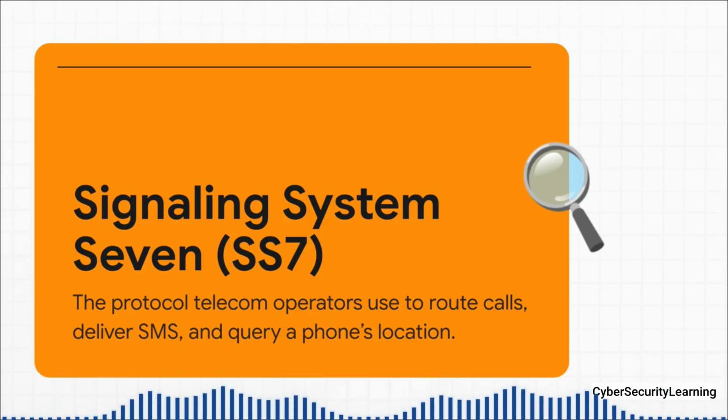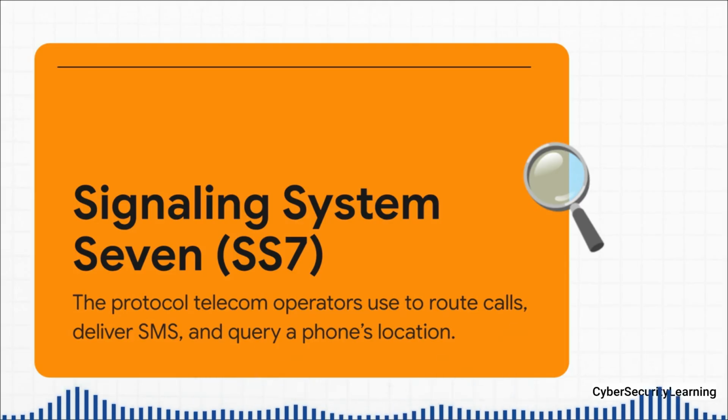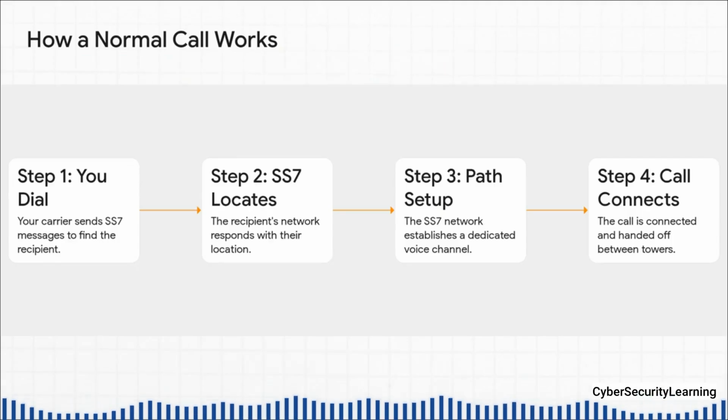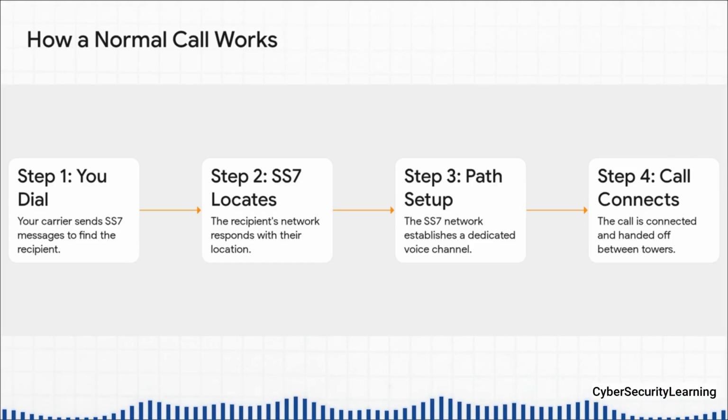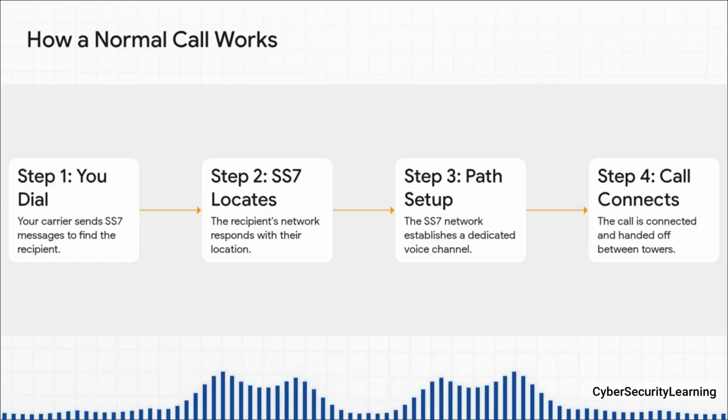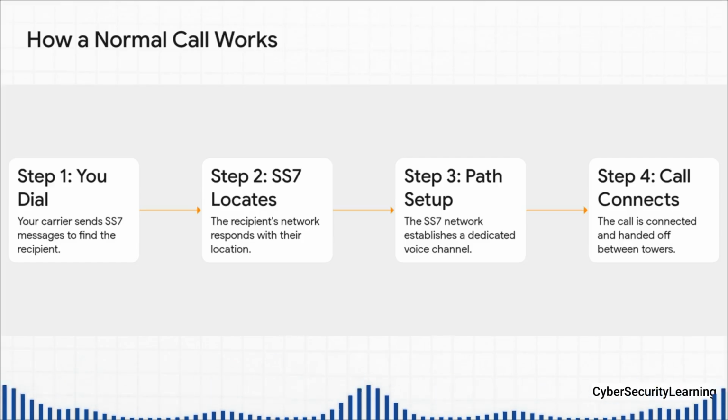It's the magic that lets your phone here in the US seamlessly call someone else's phone in, say, Japan. So when you dial a number, your phone isn't connecting directly to the other phone. Nope. Instead, your carrier sends out these little SS7 messages, basically asking the global network, hey, where is this user right now? The other network answers back with their location, and then SS7 sets up a clear path, a dedicated voice channel just between the two of you. And this all happens in the blink of an eye. It's an incredibly efficient system built for one thing, connecting trusted parties.